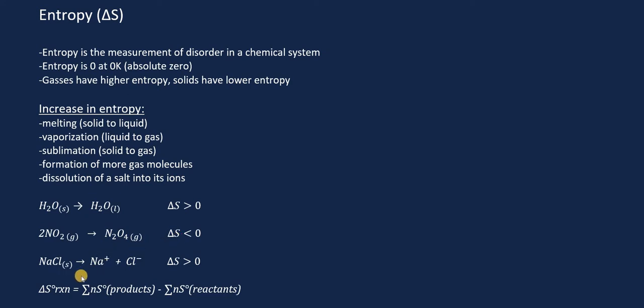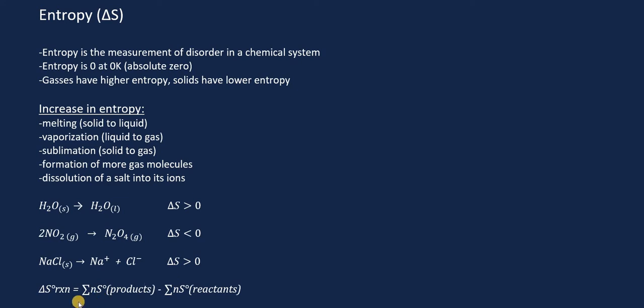And our last example down here, we have solid sodium chloride, salt, dissociating into sodium ions and chloride ions. And again, this is a dissolution of a salt. We're going from a solid to ions. Therefore, we're increasing the disorder, so our entropy is greater than zero.